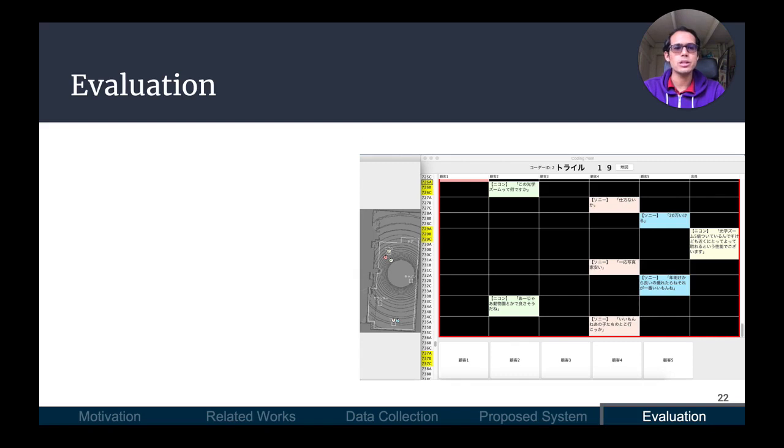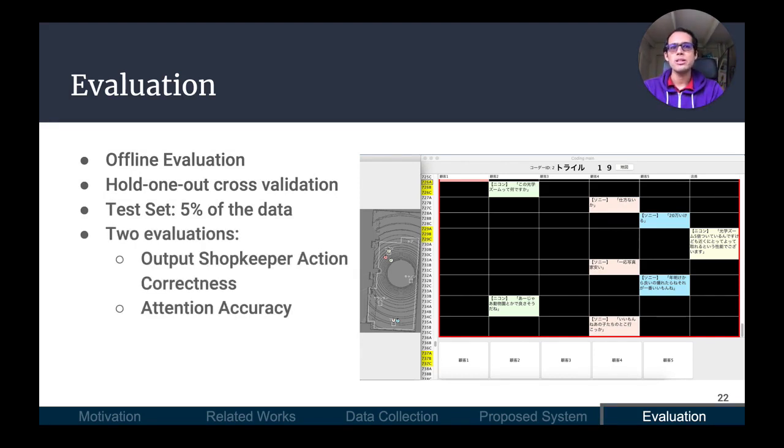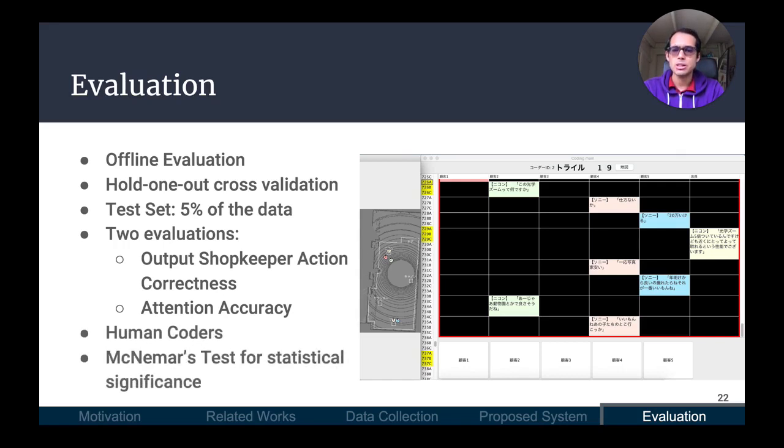We evaluated this network offline using hold-one-out cross-validation on a balanced test set consisting of 5% of the data. We ran 2 evaluations, one to determine the correctness of the predicted shopkeeper actions and the other to determine the accuracy of the attention predictions. We used human coders for both evaluations and used McNemar's test to analyze statistical significance. This is a picture of the coding tool used.